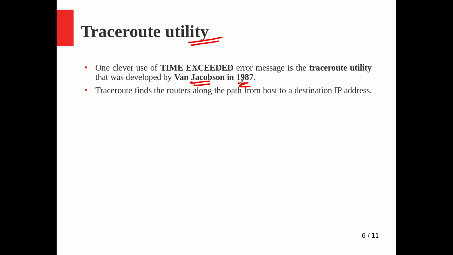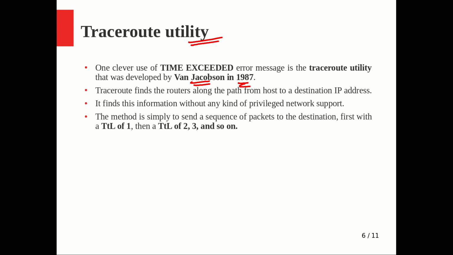So traceroute finds the routers along the path from the host to the destination IP address. Of course, the route will be traced. It finds this information without any kind of privileged network support. It doesn't need any network support; simply with the help of some software commands it achieves that. The method is to send a sequence of packets to the destination. Even though you mention only the IP address of the destination, the utility runs in the background and sends a sequence of packets, one after another, to the destination with different TTL values.